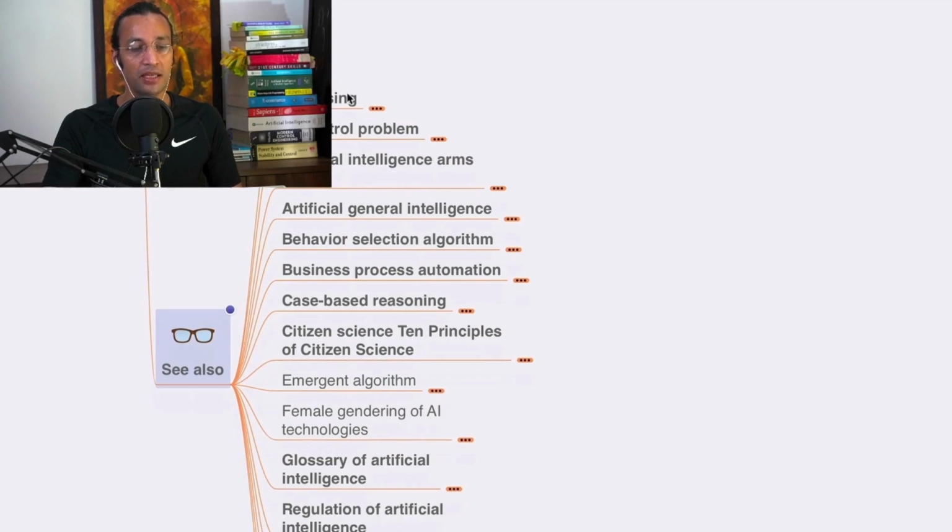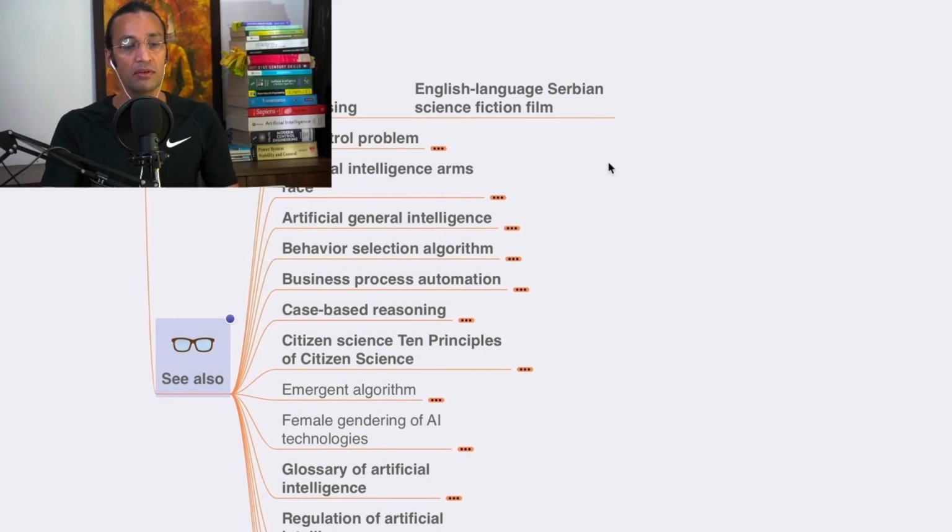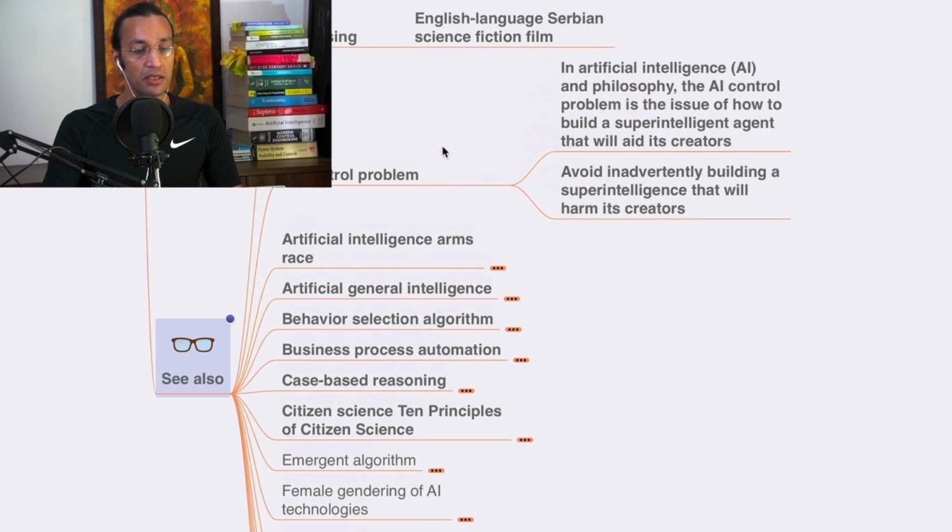See also AI Rising, an English language Serbian science fiction film. You can see that also, and you will understand more. AI control problem in artificial intelligence and AI philosophy.